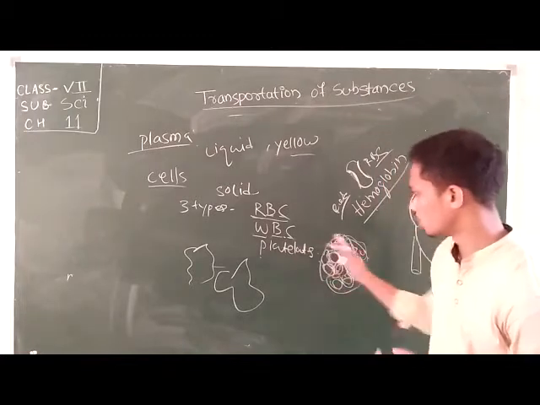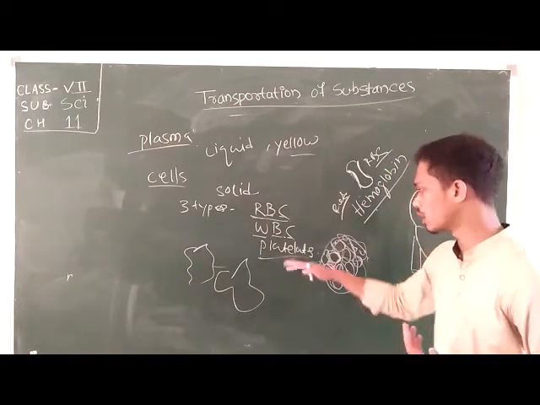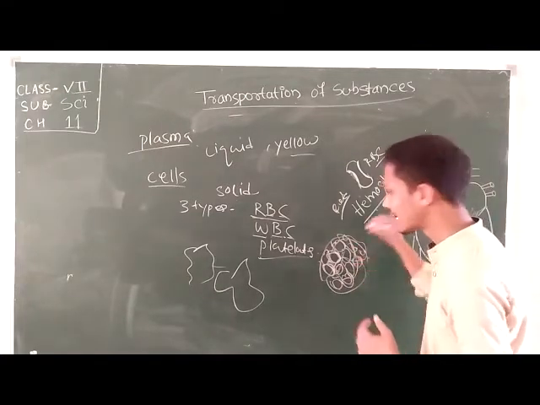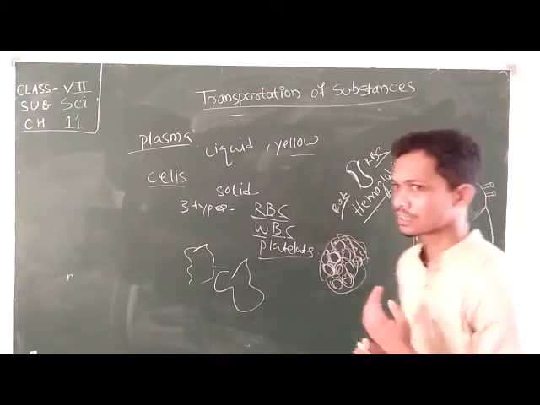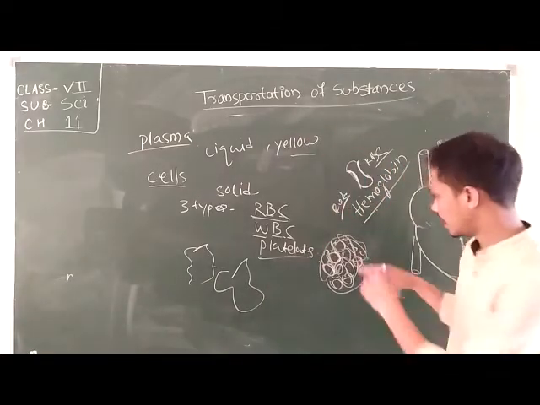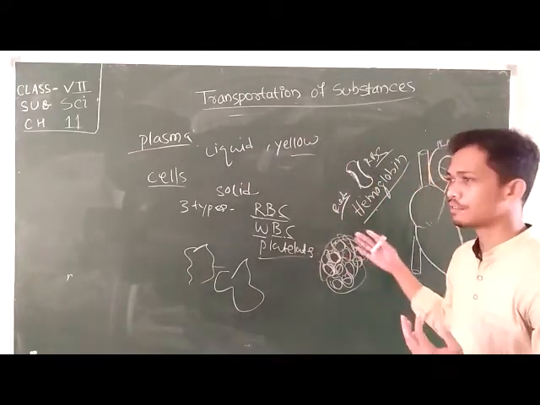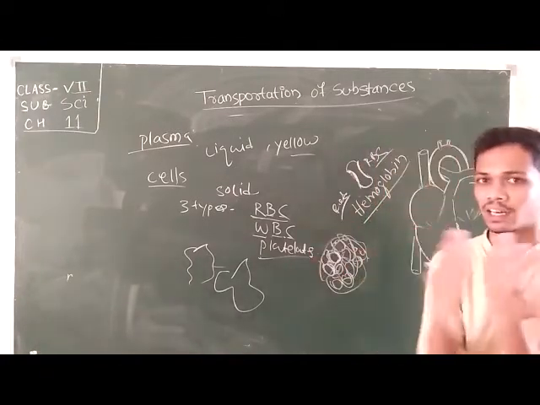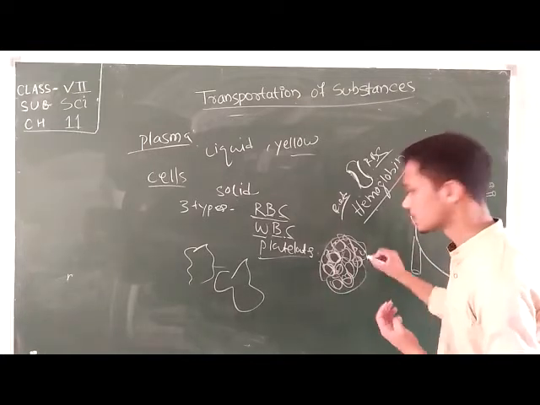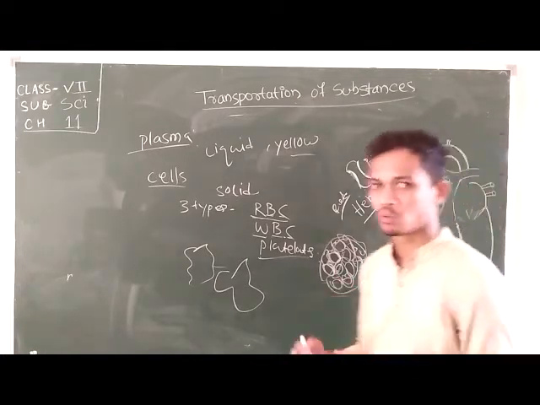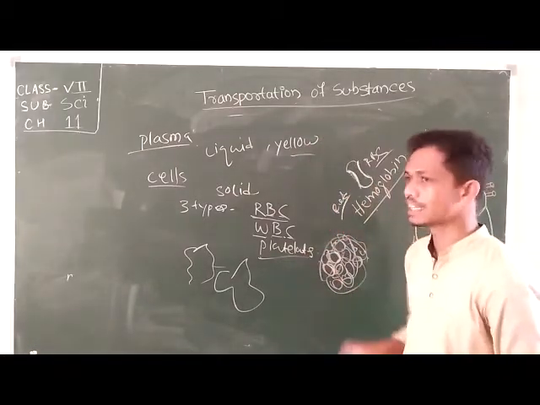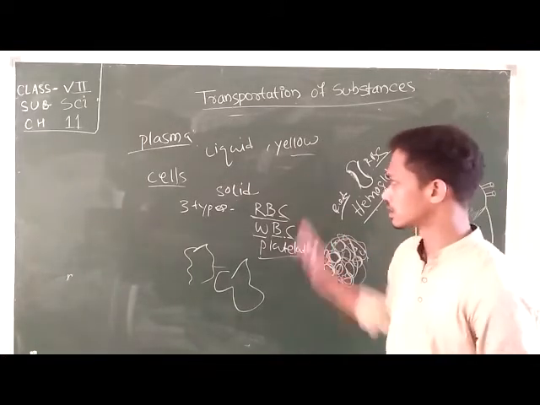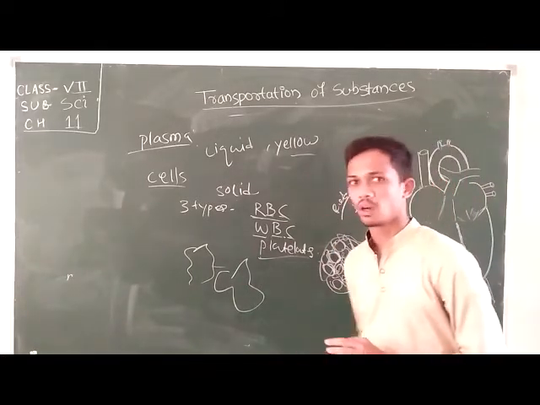So you know what the function of the platelet is. Platelets form a net-like structure when they come into contact with air, and at that net the RBC compounds are fixed. As a result, it forms a layer. Due to the formation of this layer, the blood flow from the wound is stopped. So platelets help in blood clotting at the wound. So this is the discussion about all the components of your blood.